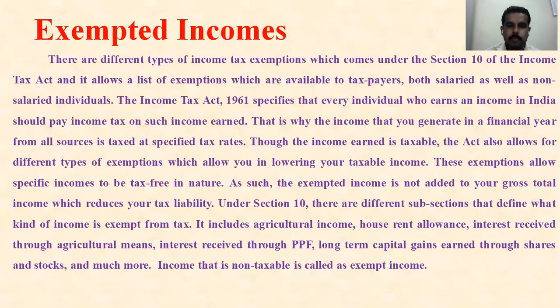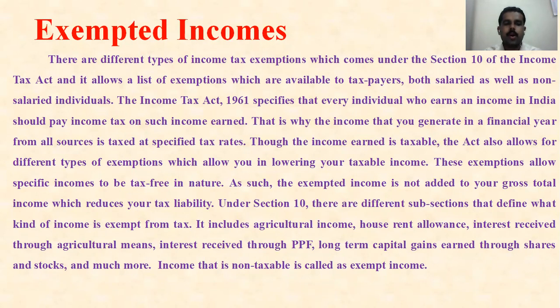Under Section 10, there are different subsections that define what kind of income is exempted from tax. It includes agriculture income, house rent allowance, interest received through PPF, long-term capital gains earned through shares and stocks, and many more subsections. Watch till the end of my class and you will get some clarity.